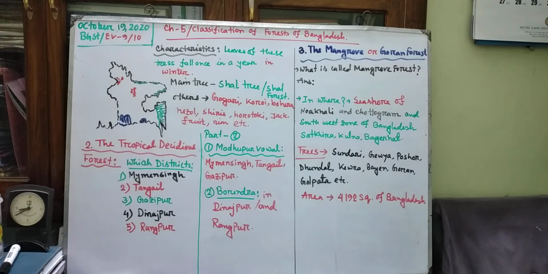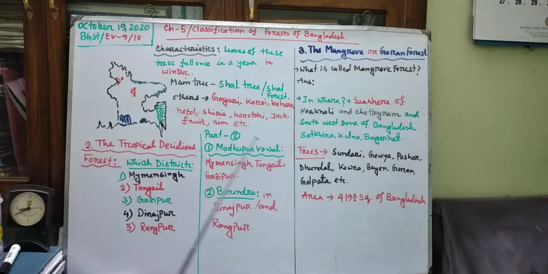And these red portions are located in 2 regions of Bangladesh, that is at the middle and the top. That is why there are 2 parts of this tropical deciduous forest. Number 1 is Madhupur Bhawalgarh and number 2 is Borendro Bhumi. Madhupur Bhawalgarh covers Mymensingh, Tangail and Gazipur.